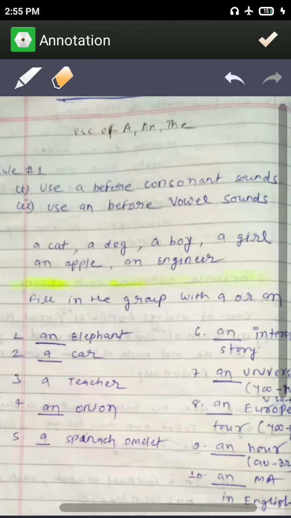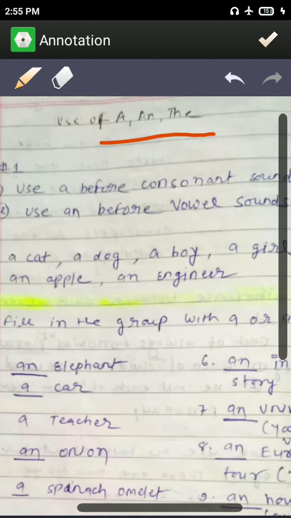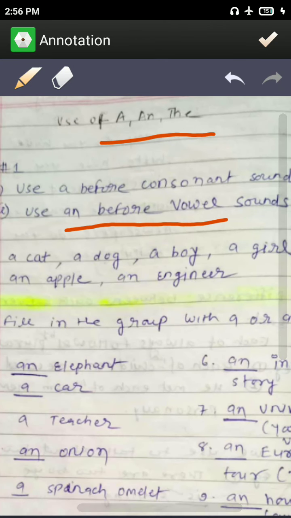Articles are a, an, and the. A and an are indefinite articles, and the is the definite article. So we use a before a consonant sound and an before a vowel sound.